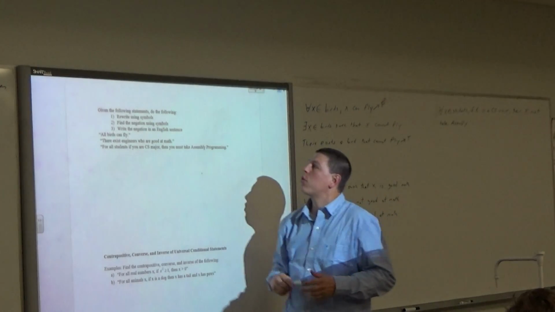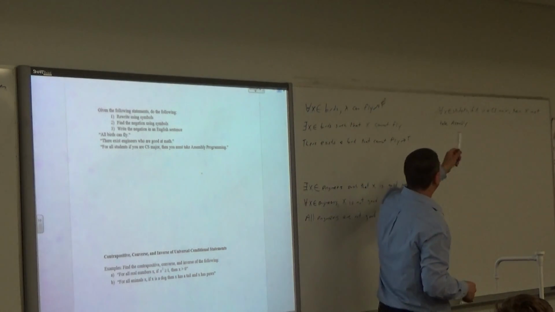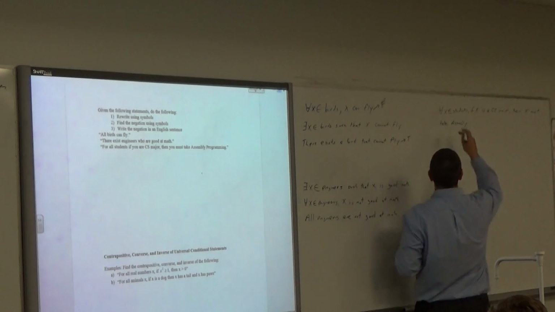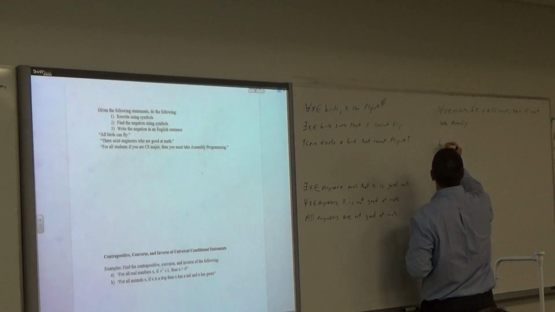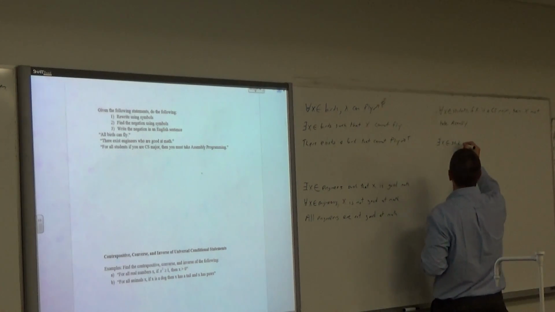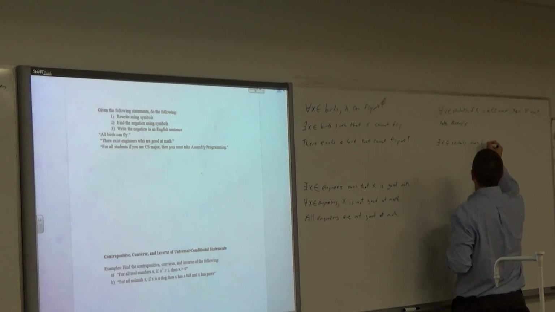All right. I want to write the negation using symbols. So symbolically, remember, for a universal conditional, we flip it. We say there exists x in students, and instead of the comma, we say such that.